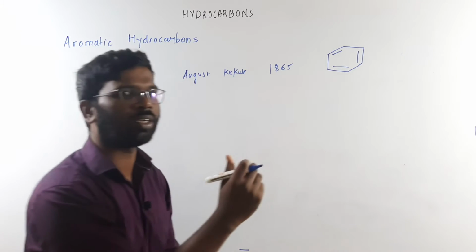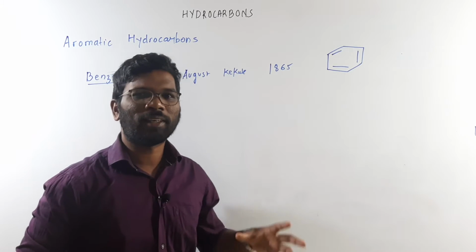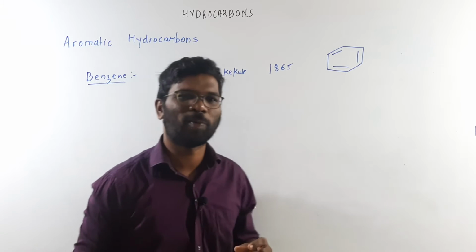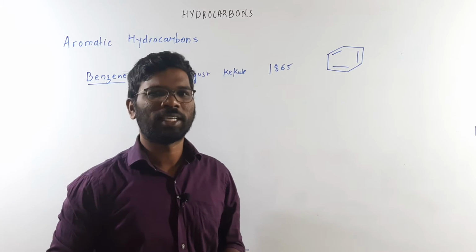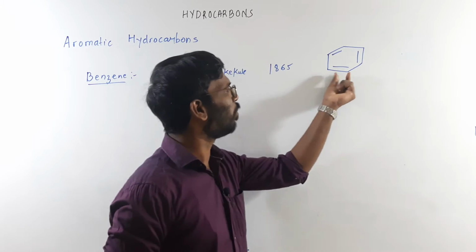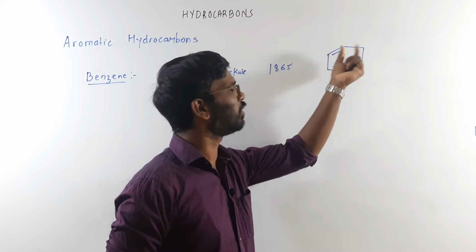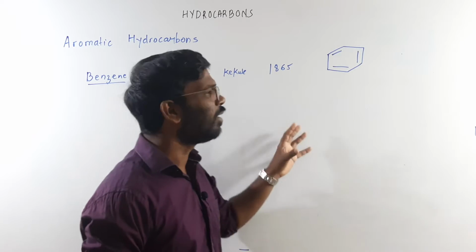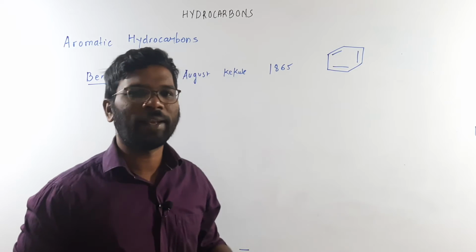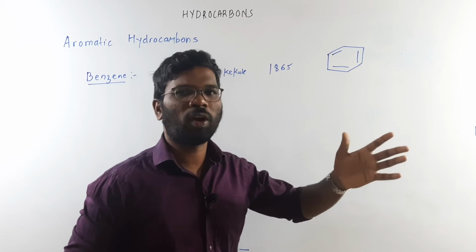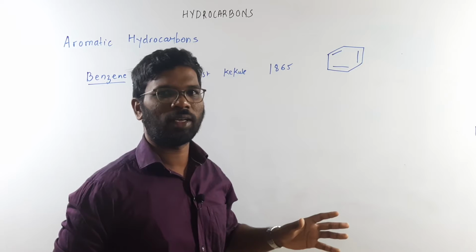If this is the structure, double bonds are always shorter than single bonds, right? This is a double bond, this is a single bond, double bond, single bond, double bond, single bond. If that is the case, then benzene should not be a regular hexagon.